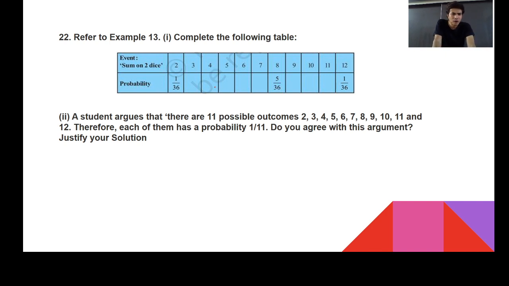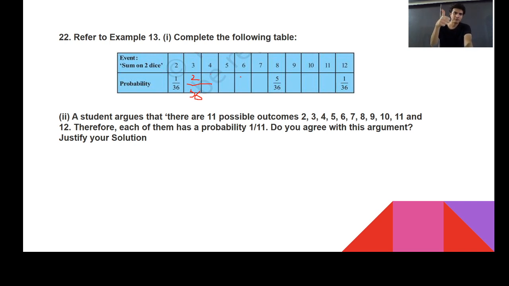In the same way, we need to find the probability of getting each total. How will you get a total of 3? Only 2 possibilities: 1,2 and 2,1. That is 2 upon 36. Then suppose they ask for a total of 4. How is a total of 4 possible? 1,3; 2,2; and 3,1. So that probability is 3 upon 36. Total 5: 1,4; 2,3; 3,2; 4,1. So this probability will be 4 upon 36.